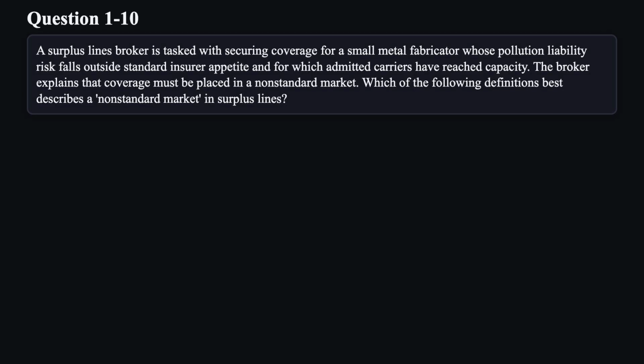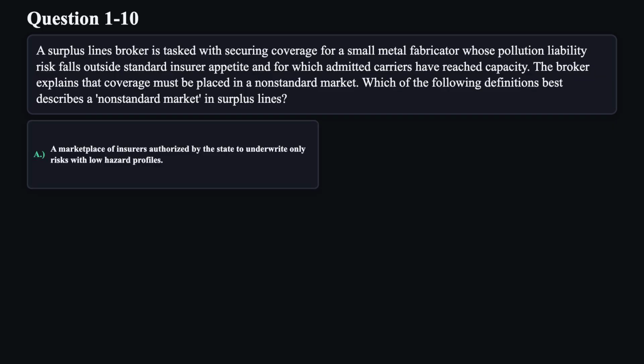Question 10. A surplus lines broker is tasked with securing coverage for a small metal fabricator whose pollution liability risk falls outside standard insurer appetite and for which admitted carriers have reached capacity. The broker explains that coverage must be placed in a non-standard market. Which of the following definitions best describes a non-standard market in surplus lines?